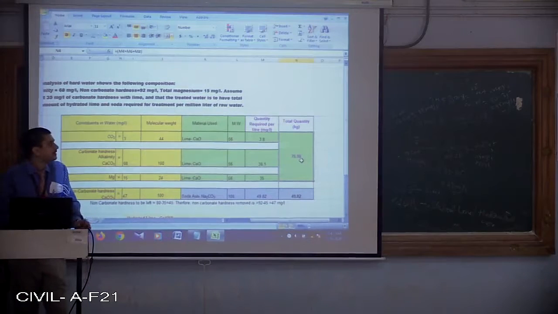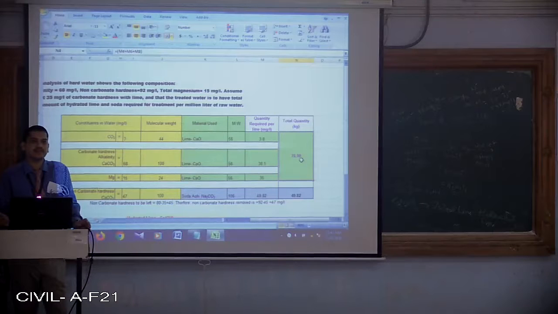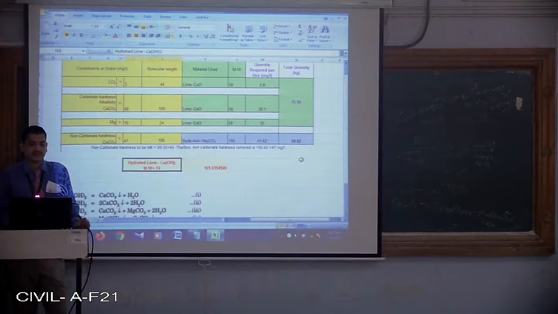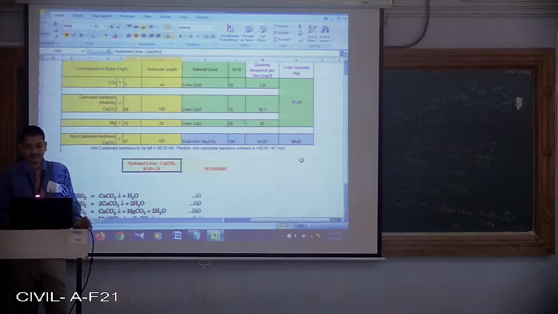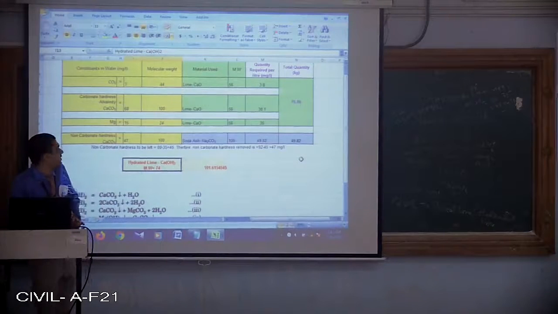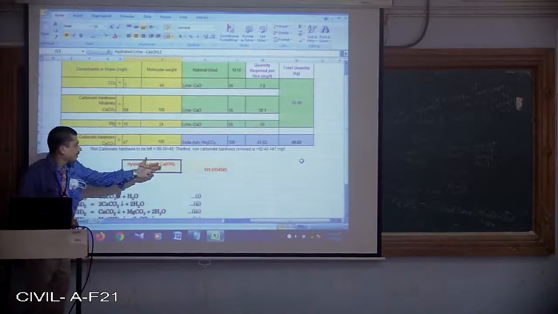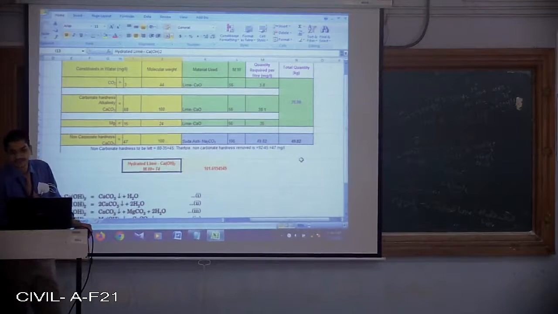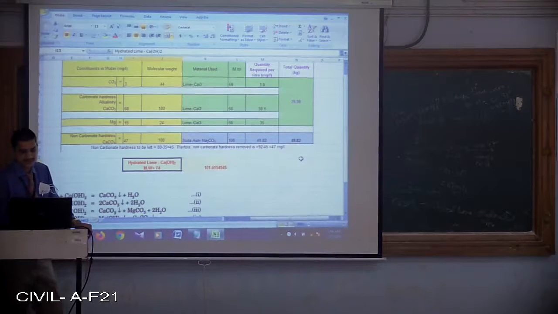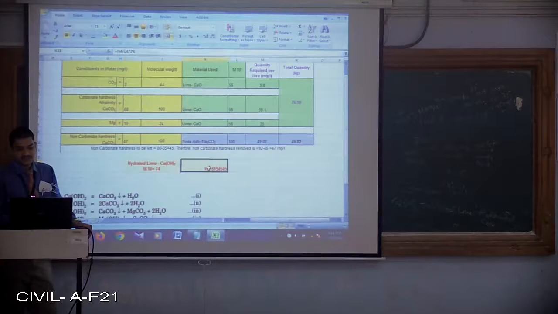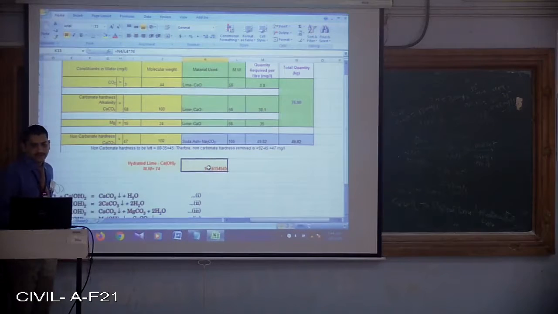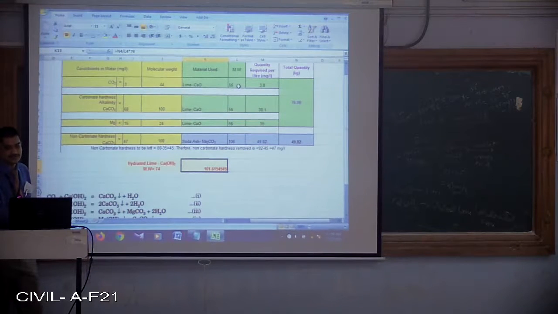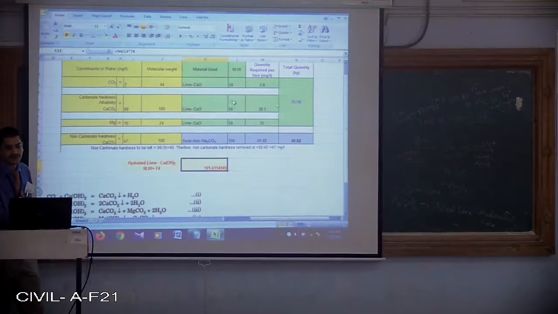But what happened here? We have estimated only calcium oxide. That means I need to understand how much quantity of slaked lime is required. The molecular weight of slaked lime, Ca(OH)2, that means calcium is 40, oxygen is 16 and hydrogen is 1. That means 40 plus 32 plus 2, we are going to get 74. So if we consider that, we are going to get 74 divided by 56.